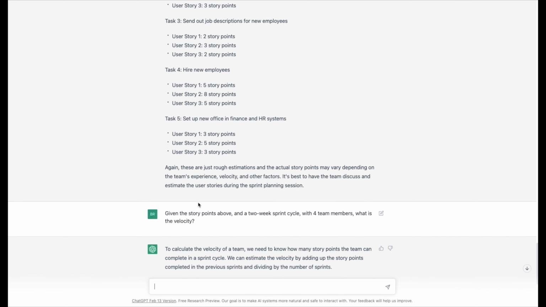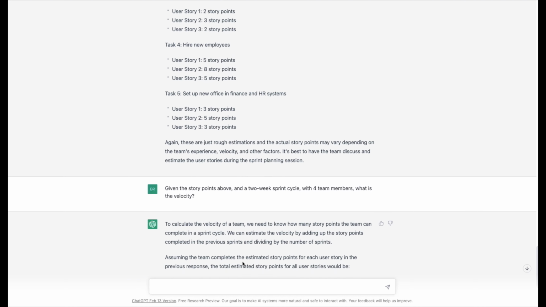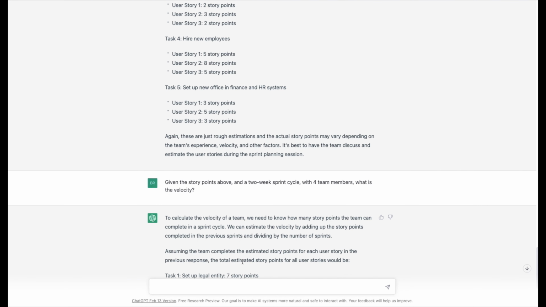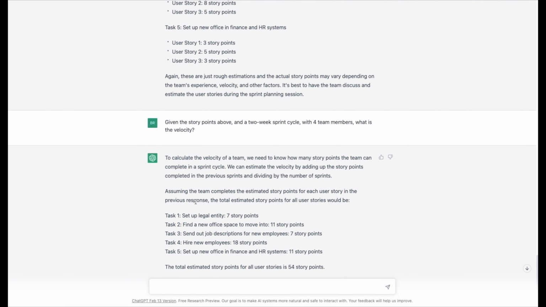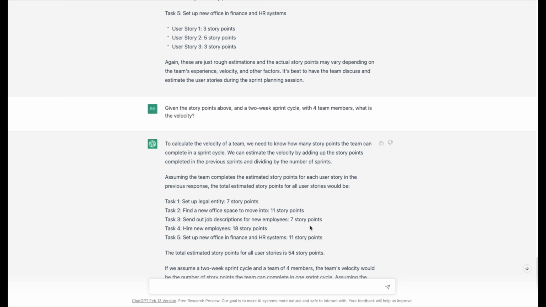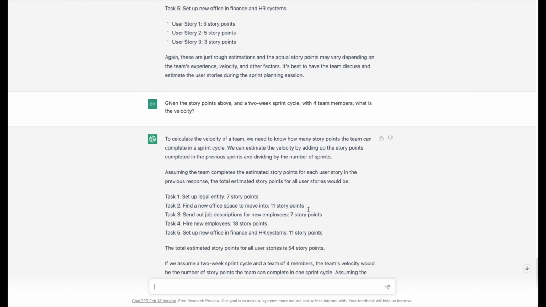To calculate the velocity of a team, we need to know how many story points the team can complete in a sprint cycle. We can estimate the velocity by adding the story points completed in the previous sprints and dividing by the number of sprints. So assuming the team member completes the estimated story points for each user story in the previous response, the total estimated story points for all users would be.